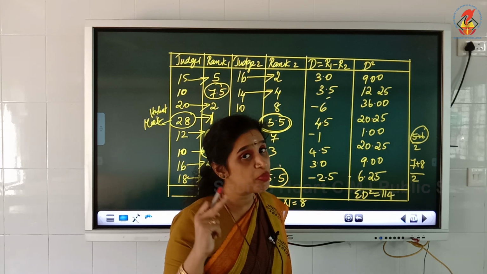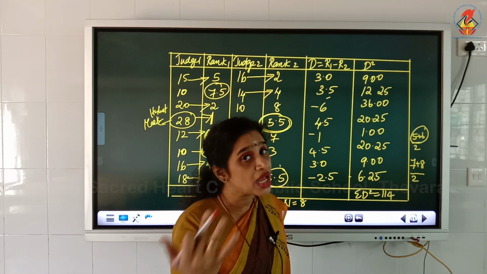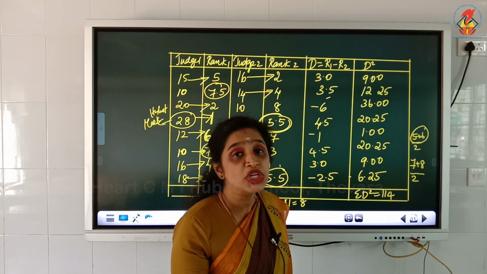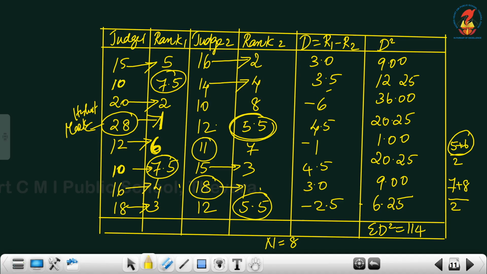Okay, so 5 plus 6 by 2 means 5 and 6 is gone. The next rank for the next contestant should be 7. So, the next highest number is 11. Therefore, I have given the rank as 7th rank. So 5 and 6 is already gone, the next one is 7. After that, the next procedure is, as you all know, to find out the difference between the ranks.